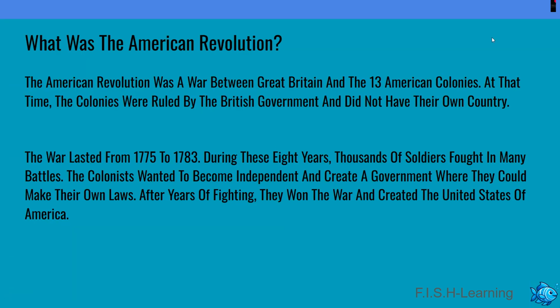What was the American Revolution? The American Revolution was a war between Great Britain and the 13 American colonies. At that time, the colonies were ruled by the British government and did not have their own country. The war lasted from 1775 to 1783. During these 8 years, thousands of soldiers fought in many battles. The colonists wanted to become independent and create a government where they could make their own laws. After years of fighting, they won the war and created the United States of America.